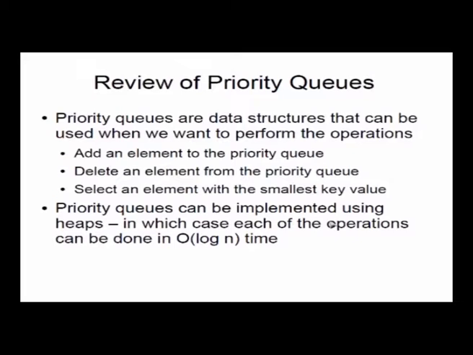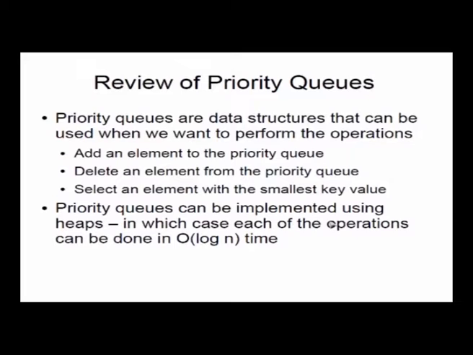So if you have a lower key value as a higher priority, then you are looking to extract at any given point in time the minimum key value from the set. If you have a higher key value as the higher priority, then you are looking at any given point in time to extract the maximum of the elements in the set.